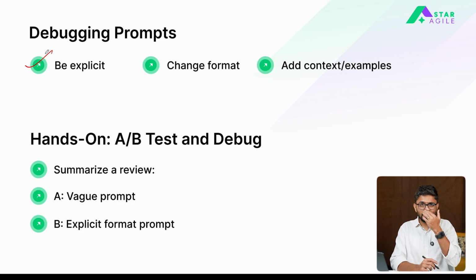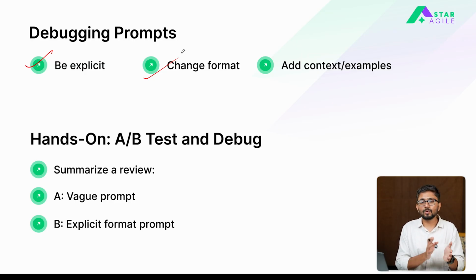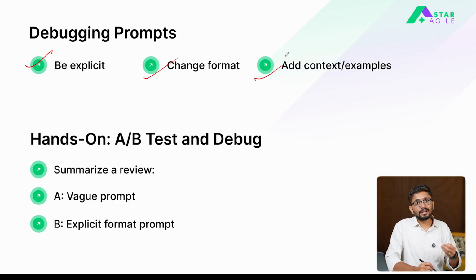Again, if you are not getting the outputs correct, be explicit. Rather than making the implicit assumption that the model will understand it, be as explicit as possible. The second is that you can change the format of the prompt. Rather than giving the examples at the end, try to include examples at the top so that the model knows what task you want it to do, and then give the instructions on how to achieve that task. You can rearrange your prompt structure so the model gets a different purview of what it is supposed to do. And last, you can add some context or examples so that the model can understand what exact task you are supposed to perform.